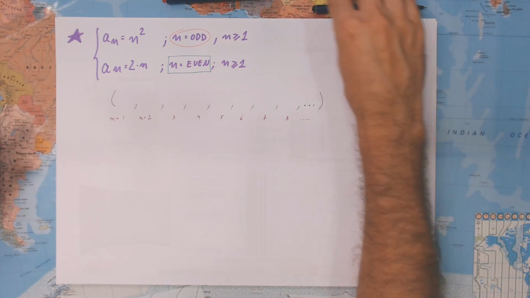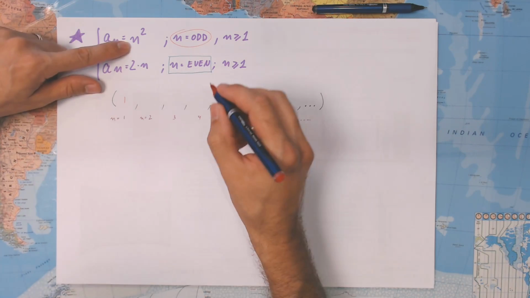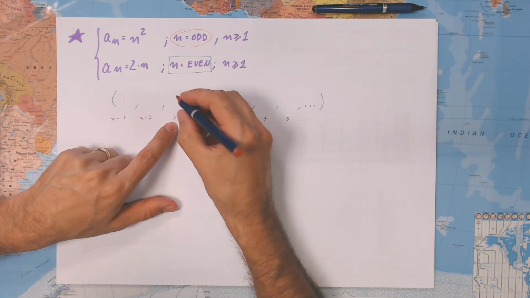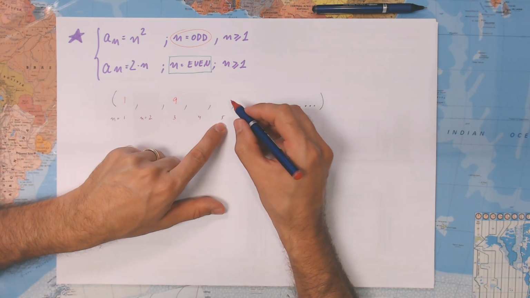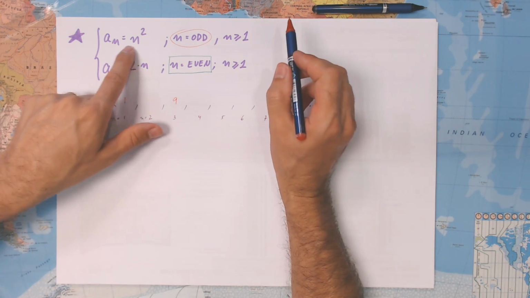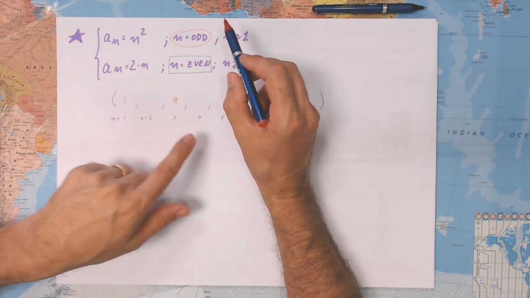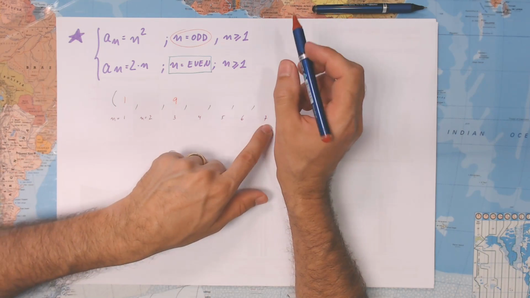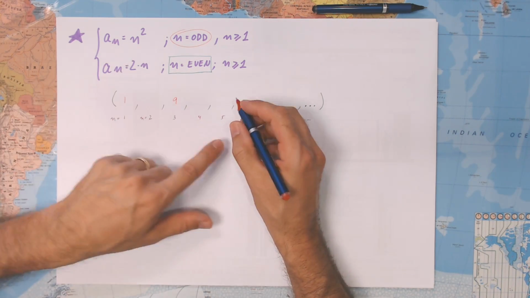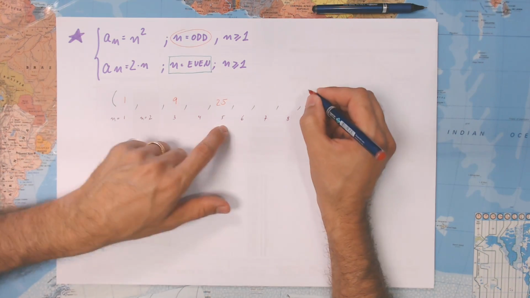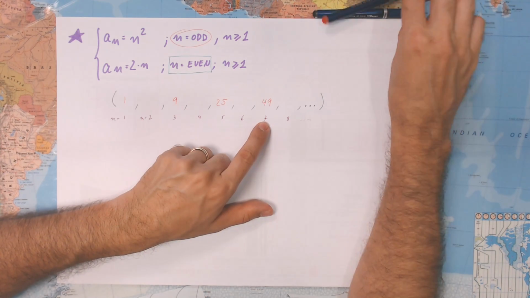Let's start with the red one. n equals 1, 1 squared. Always the odd ones. 3 squared, 5. Why am I squaring? Because I'm using this formula, and I'm only allowed to use it for odd terms. 3, 5, 7, and when n equals 5, a5 is 5 squared, 25. 7 squared is 49.